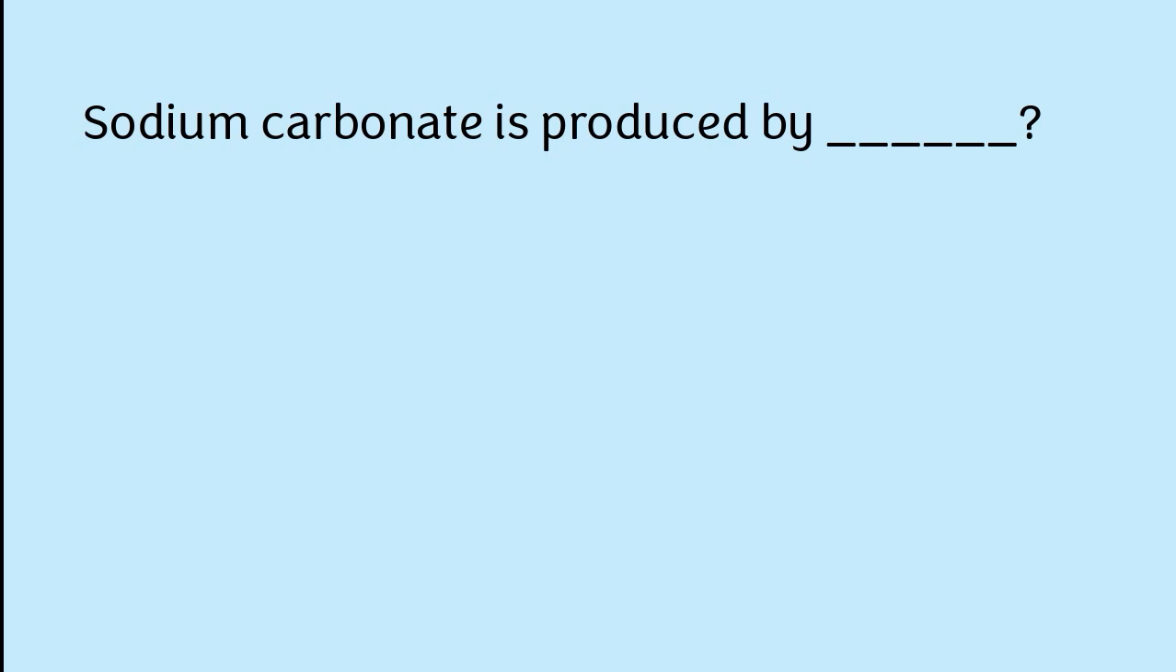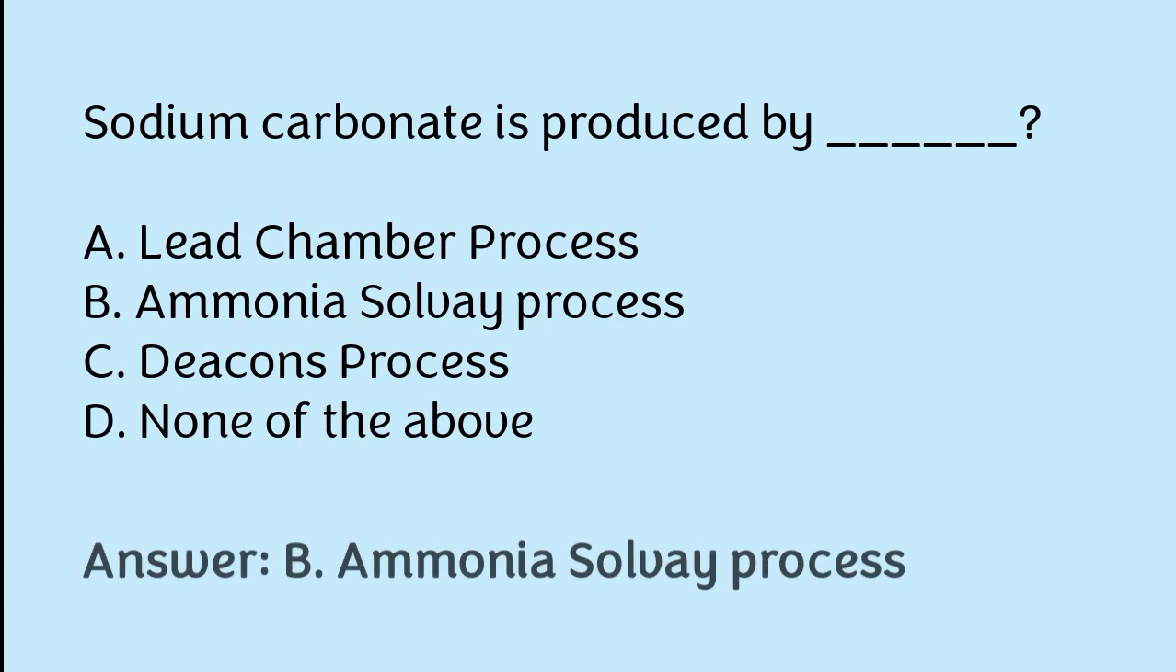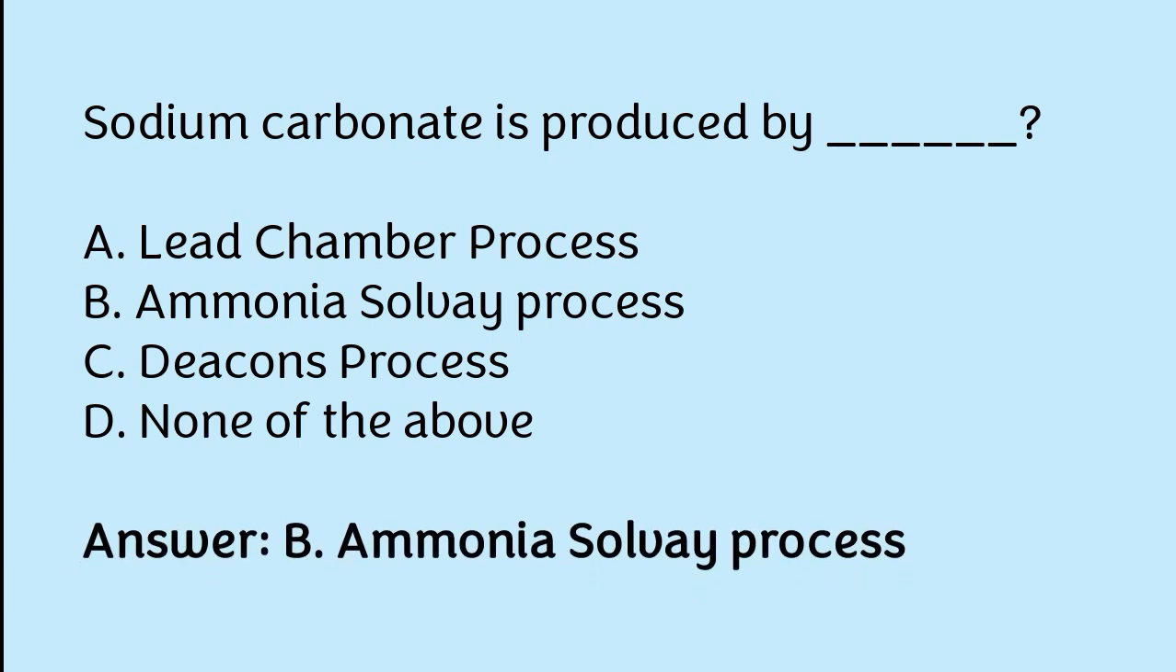Sodium carbonate is produced by: lead chamber process, ammonia Solvay process, Deacon's process, none of the above. The correct answer is option B. Sodium carbonate is produced by ammonia Solvay process.